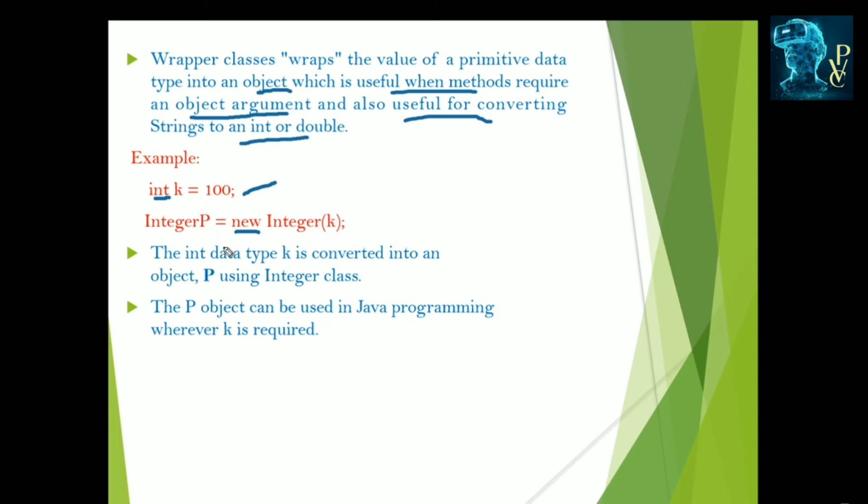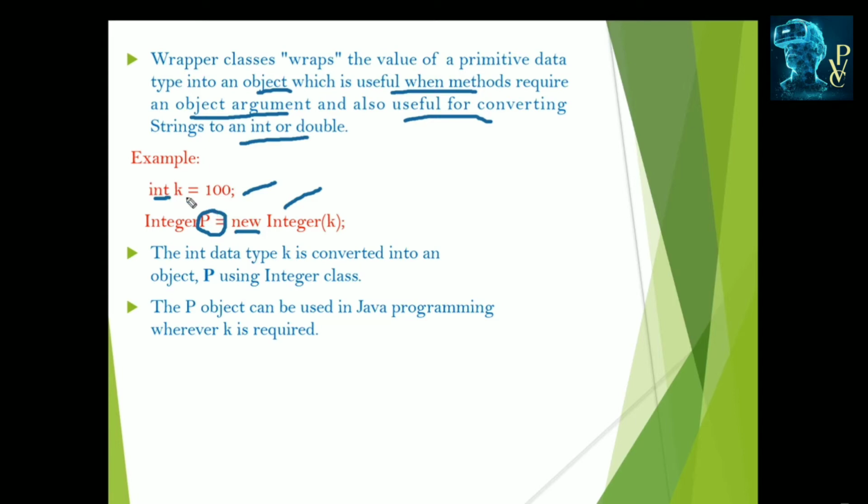Now the k becomes the object. The data type is converted into the object p using this Integer class, and the p object can be used in the programming wherever the k is required as an object. This p can be used.